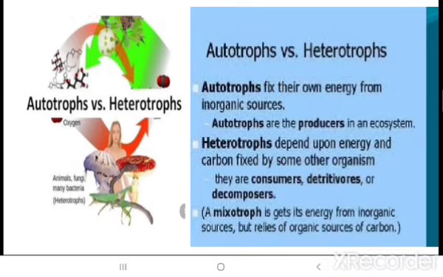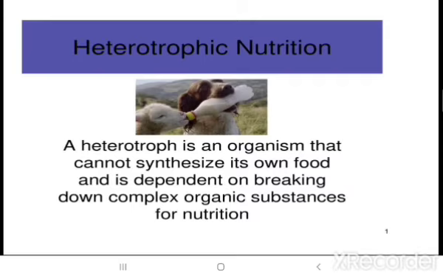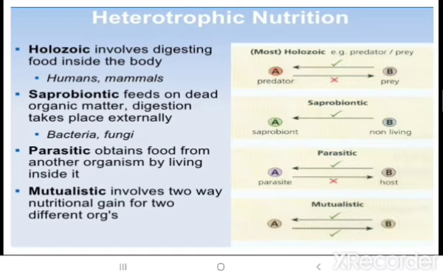Now as we have done autotrophs, that prepare their own food from inorganic sources and are the producers, we are moving ahead to heterotrophs, the ones which depend on the energy of others. Okay, so heterotrophic nutrition: an organism apart from plants cannot synthesize its own food. So it is dependent on breaking down the complex organic substances present in the environment for nutrition. This is what we are going to discuss.